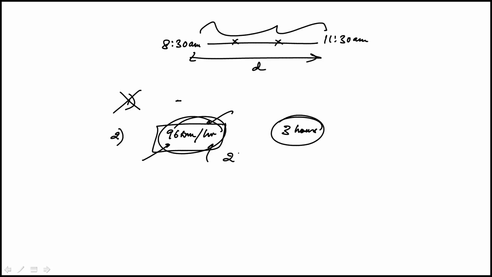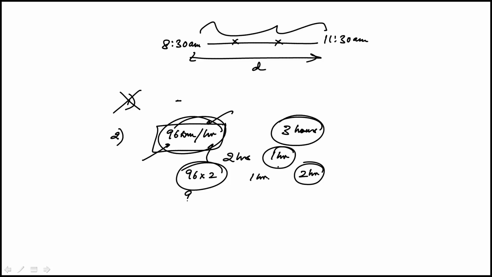For example, if he was driving for 2 hours and stopped to rest for 1 hour, in this case, the distance he traveled would be 96 times 2. But if he drove only for 1 hour and, I don't know, slept for 2 hours at a rest stop, then the distance covered would be 96 times 1. So 2 alone is insufficient.